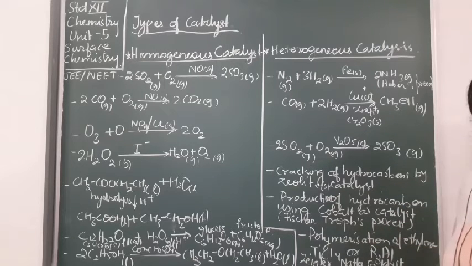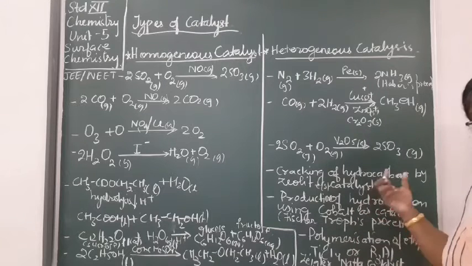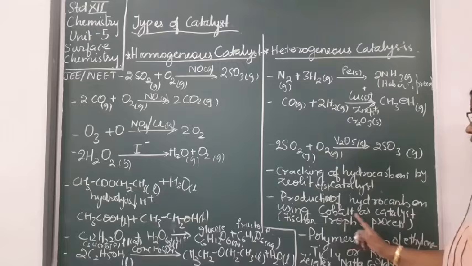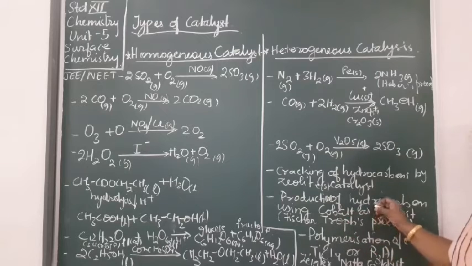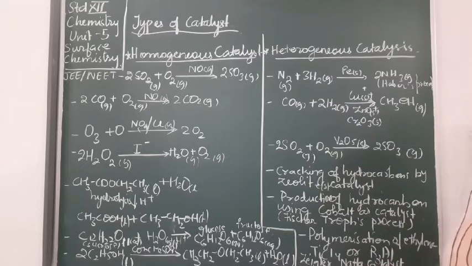Fischer-Tropsch process, you have learnt, no, previous class 10th standard you must have learnt this Fischer-Tropsch process. So what is Fischer-Tropsch process? Fischer-Tropsch process is the production of hydrocarbons using cobalt as the catalyst or even iron as the catalyst. Hydrocarbons का production के लिए even iron is being used as a catalyst. Now cobalt, iron, they are all solid in nature. So therefore, it is heterogeneous catalysis. Cobalt and iron is the heterogeneous catalyst.